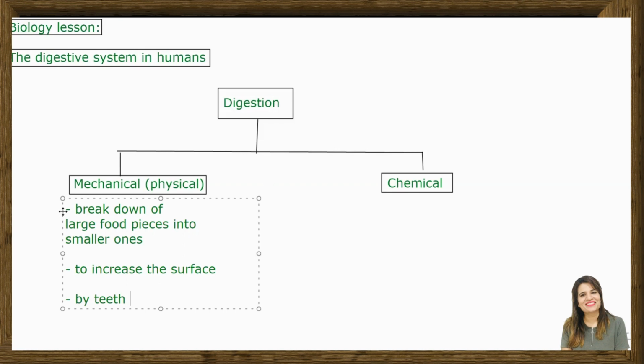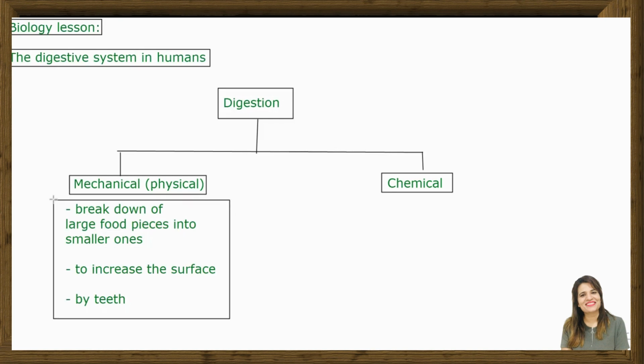Further in the alimentary canal, the movement of these muscles making the food move along smoothly is also considered mechanical digestion because it is moving the food physically.